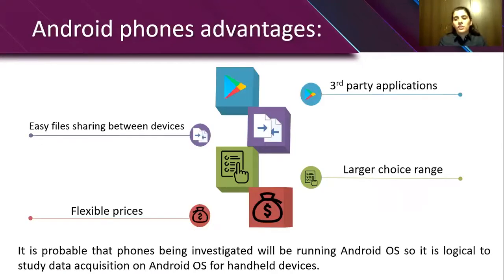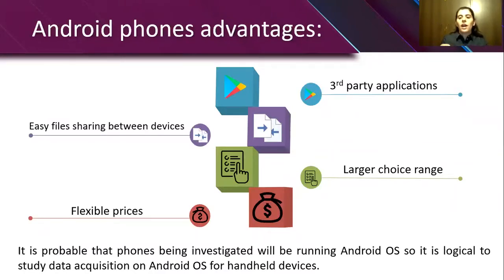Android has many advantages. For instance, if you allow unknown sources in your settings, you will be able to install third-party applications. Applications that usually are paid, you can download and install for free. Also, there is easy file sharing between Android devices through Bluetooth or Wi-Fi Direct.